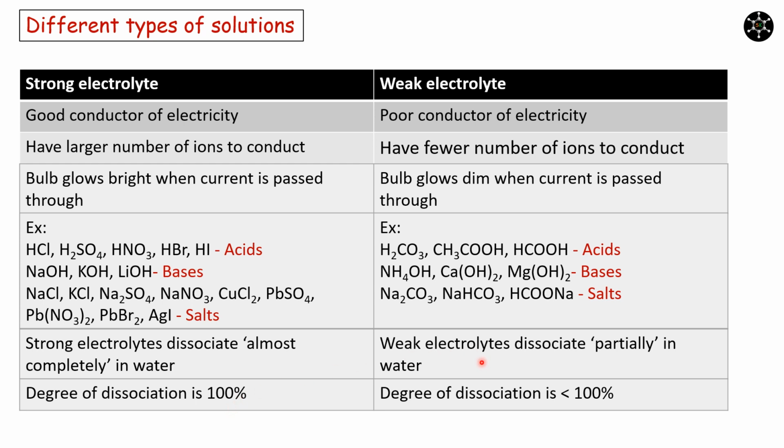Weak electrolytes dissociate partially in water. In other words, degree of dissociation is less than 100%. If we take the example of acetic acid, if we drop 100 acetic acid into water, out of which maybe 10 acetic acid molecules will dissociate to give 10 acetate ions and 10 H plus ions. Remaining 90 acetic acid molecules will remain in the molecular form in the solution.